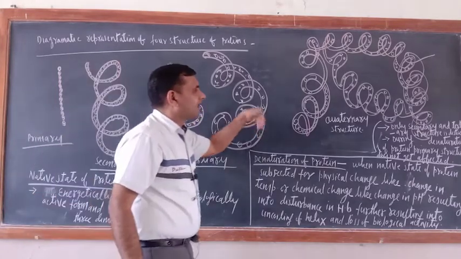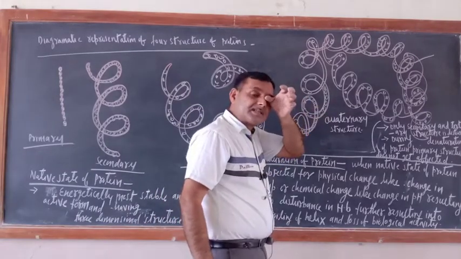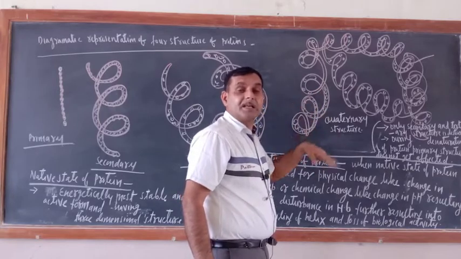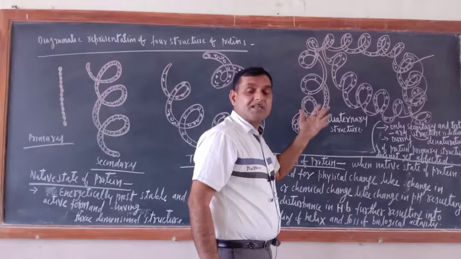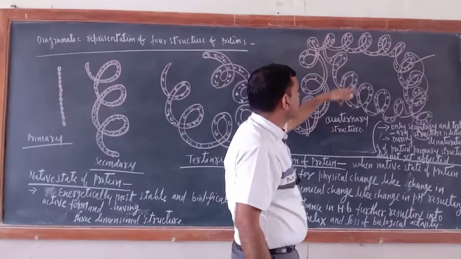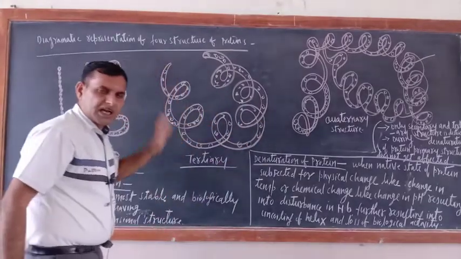In quaternary structure, what is there? How many polypeptide chains are there? So the subunits of polypeptide chain, their sequence, their arrangement and their number. This is the quaternary structure of protein. Okay, so this is also over.